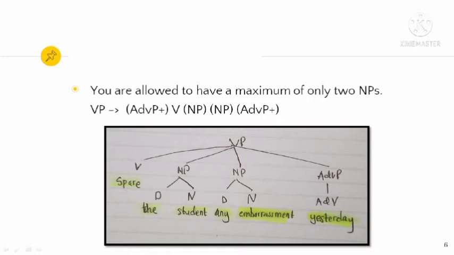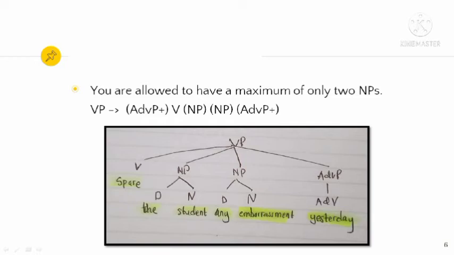First, we write the verb phrase or VP, and divide it into several categories. The first is verb, because it is a verb phrase, and then we write spare under the V because spare is a verb. And then the next is noun phrase because the verb is transitive.